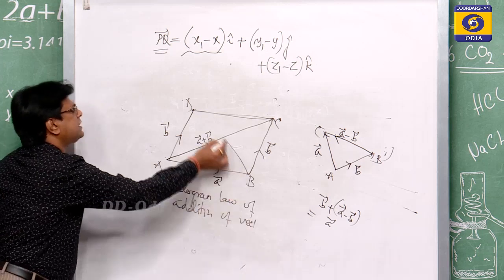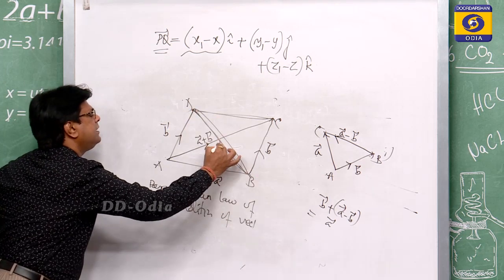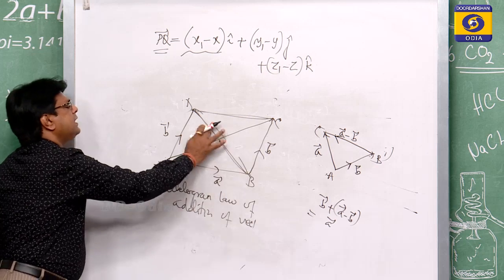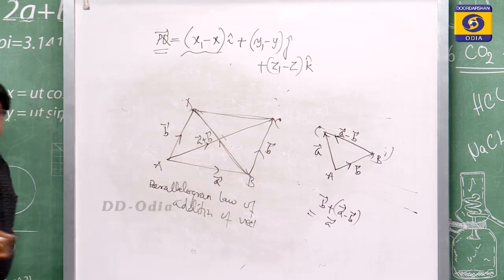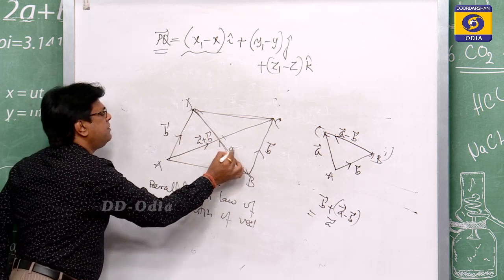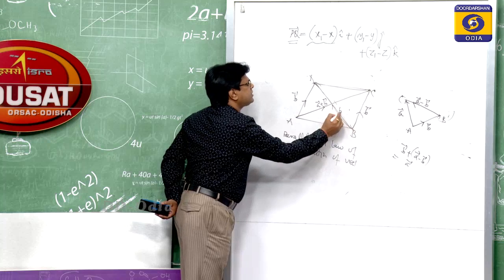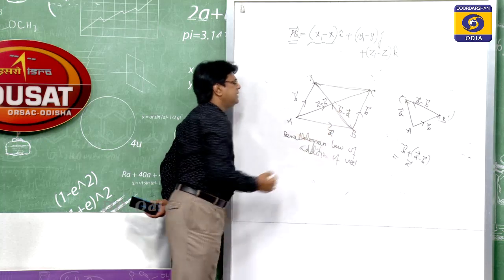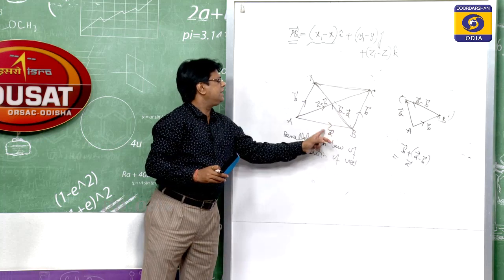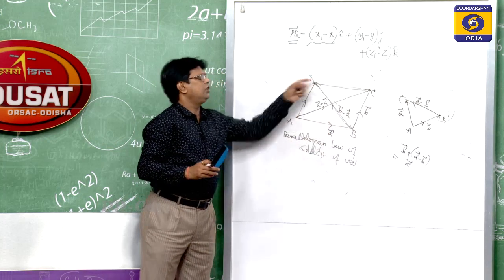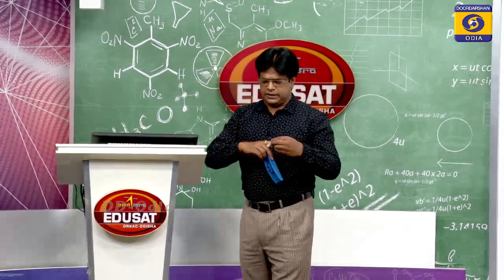Similarly, you can draw this line in this way. If we draw this line in this way, this is your A minus B vector, and this is your B minus A vector, because this is your A vector. B minus A, so A cancels, this becomes your B vector. This is your parallelogram law of addition of vectors.